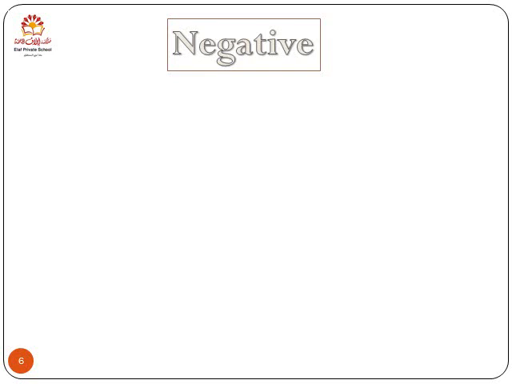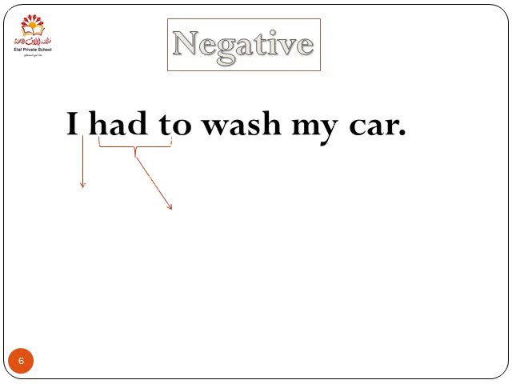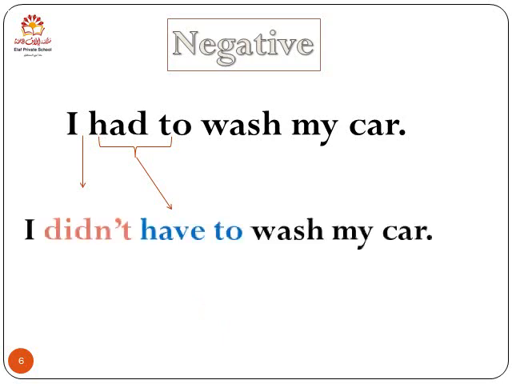All right, let's make negative. I have a sentence here. I had to wash my car. So in the past, I had to wash my car. Now, as you can see, those two arrows show you the places that you're going to put the auxiliary verb. I didn't have to wash my car.